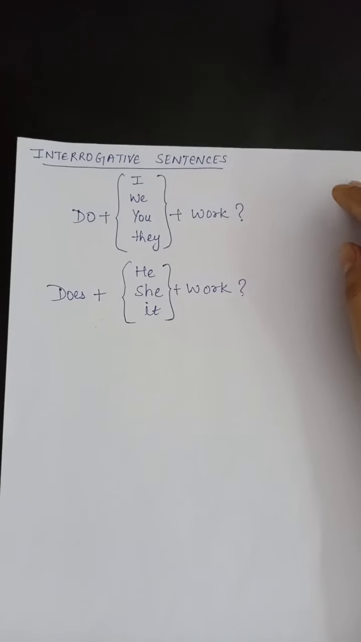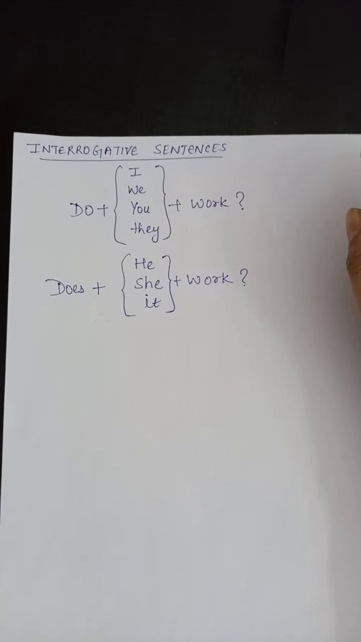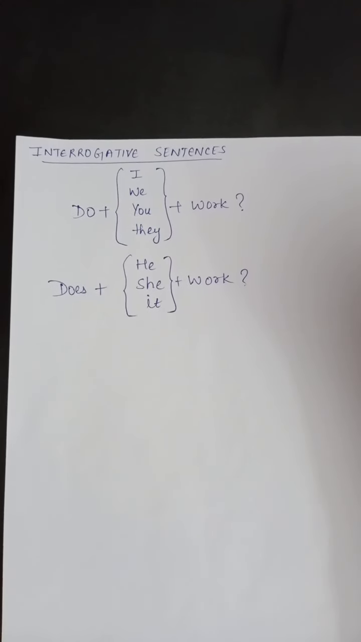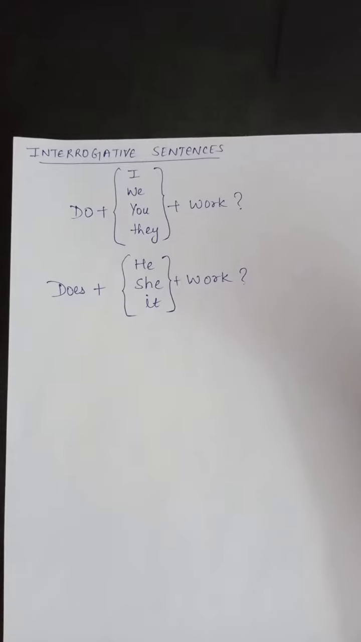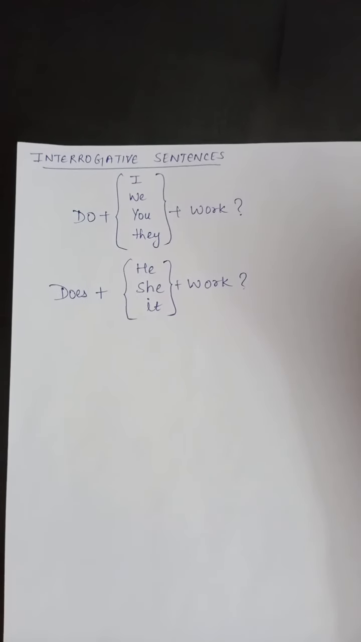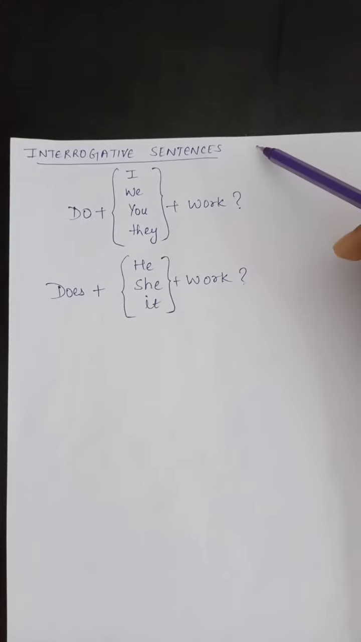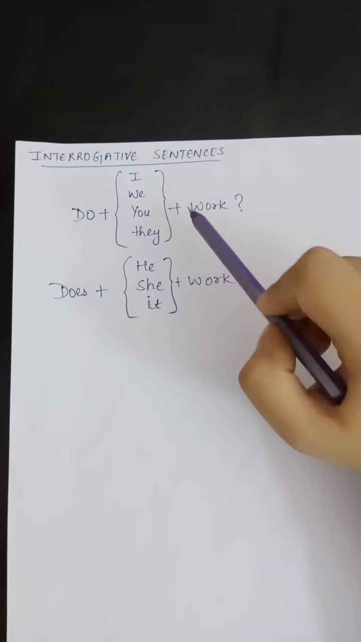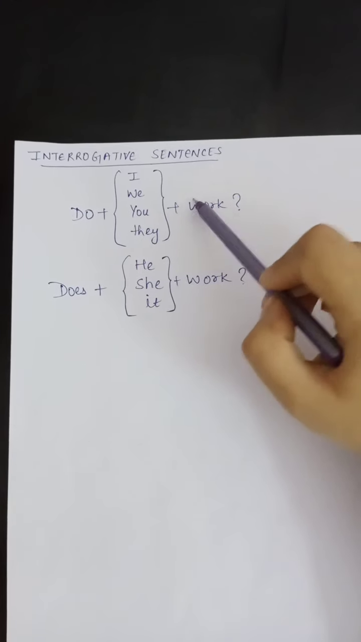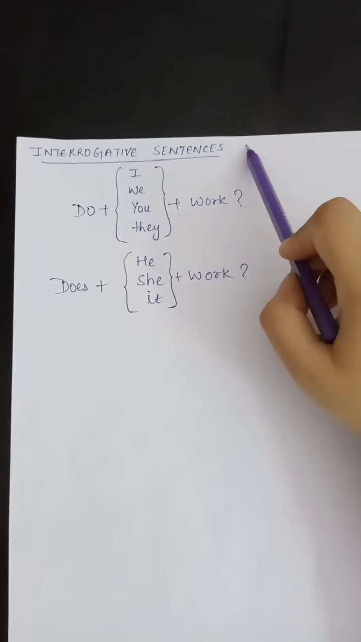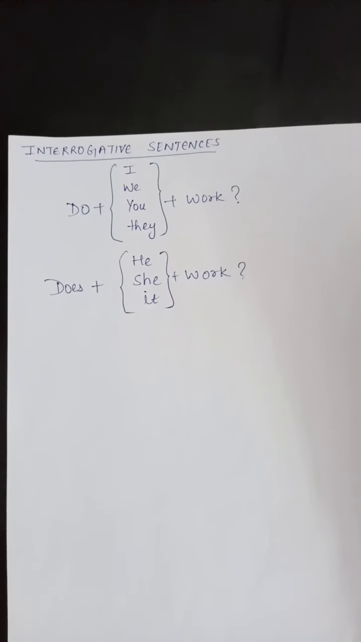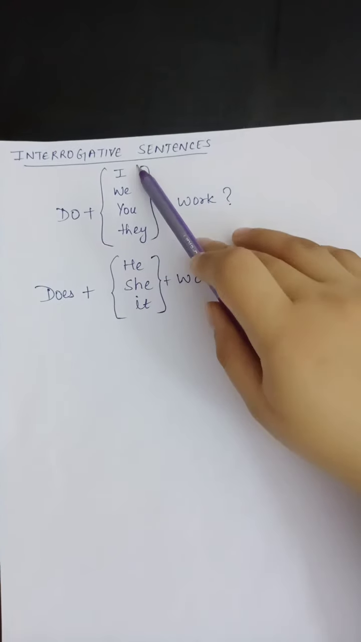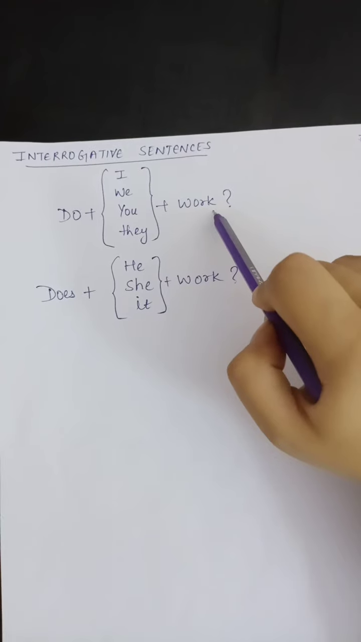Next we have interrogative sentences. So we have discussed positive sentences and negative sentences, and the last type of sentences we are covering today is interrogative sentences. For making interrogative sentences, we add do plus I, we, you, they plus any verb and a question mark. Interrogative sentences are sentences which are of the question form. So we'll write do plus I plus any verb. Here we are taking work.